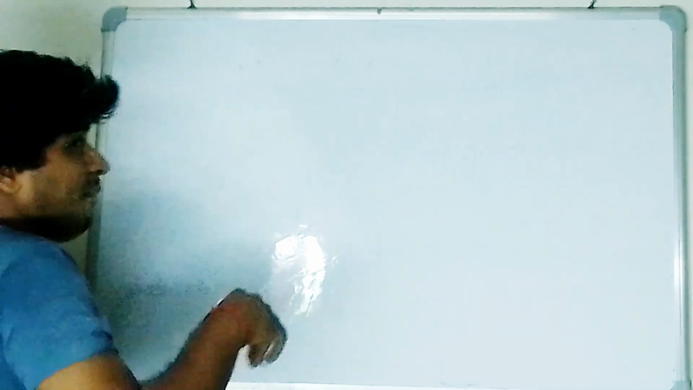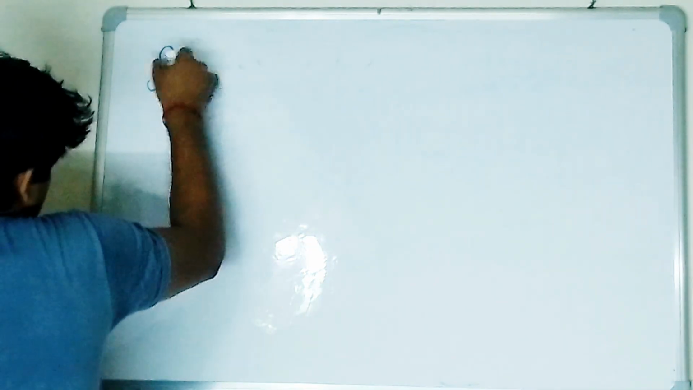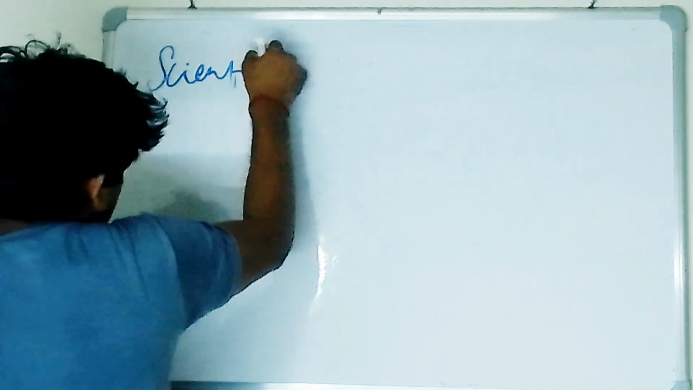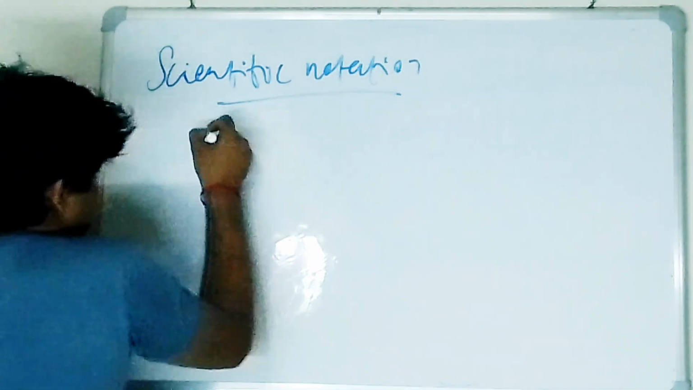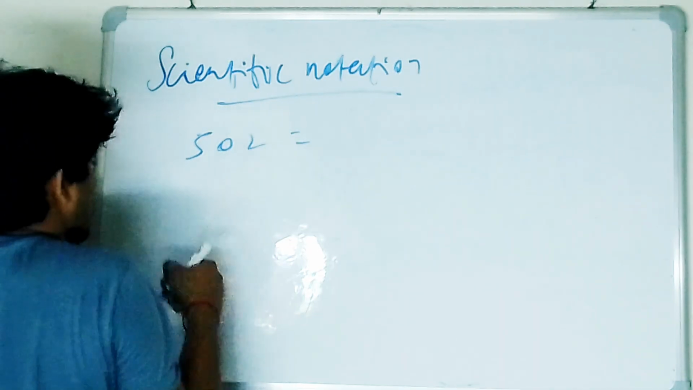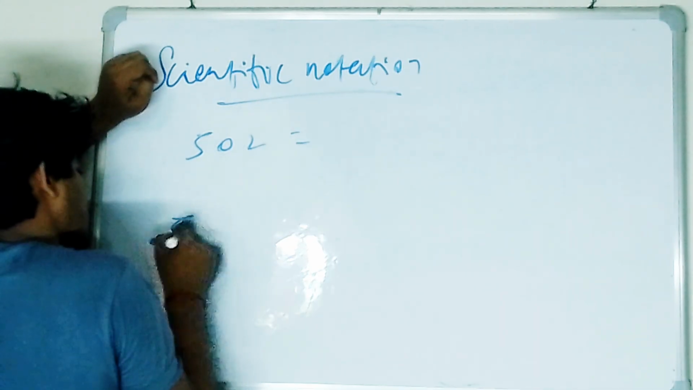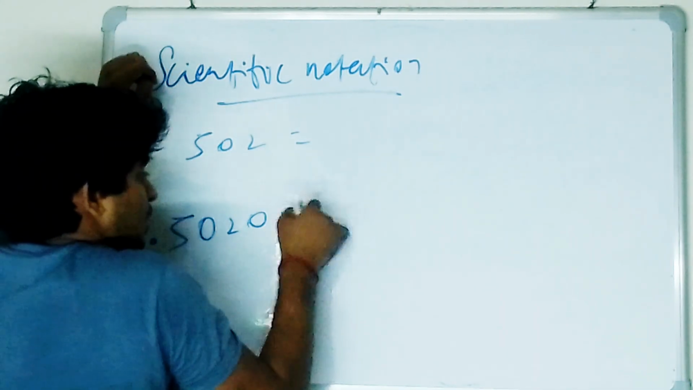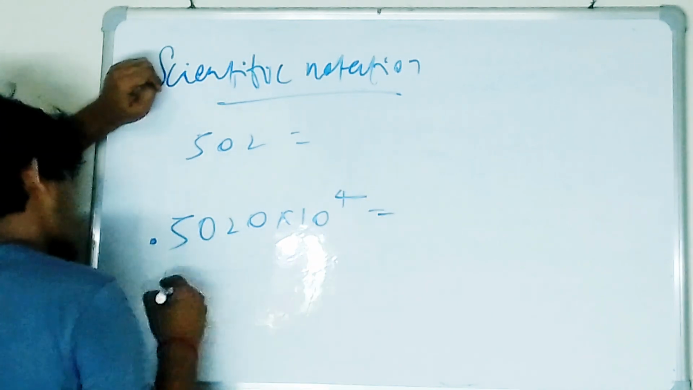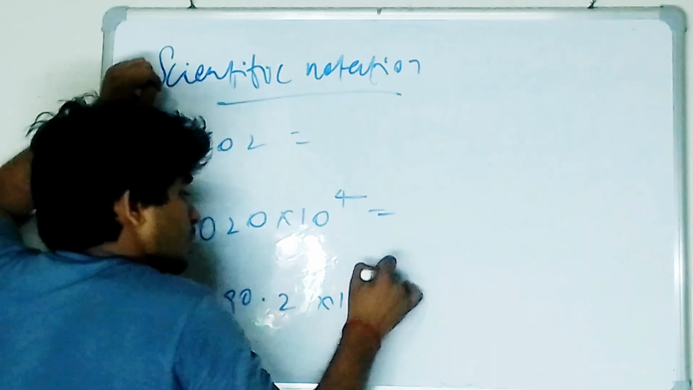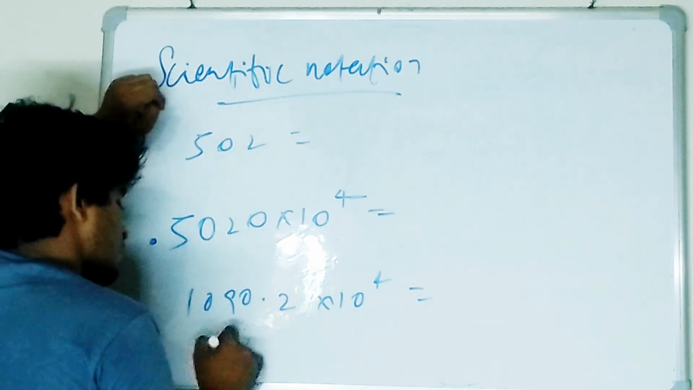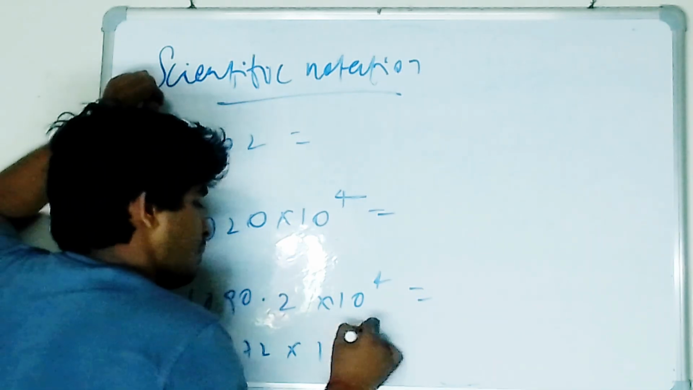What am I talking about? I am talking about scientific notation. Can anyone explain what scientific notation is? Basically, if I say 502, you have to write it in scientific notation. Then write in scientific notation 1090.2 into 10 power 4. And write in scientific notation 1072 into 10 power minus 7.